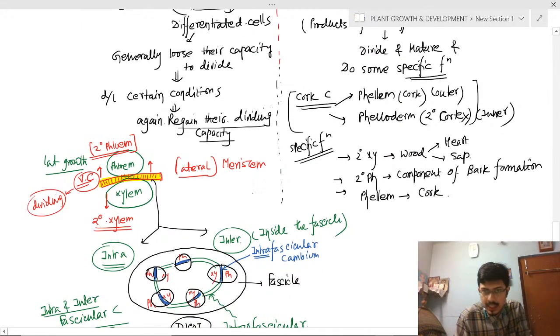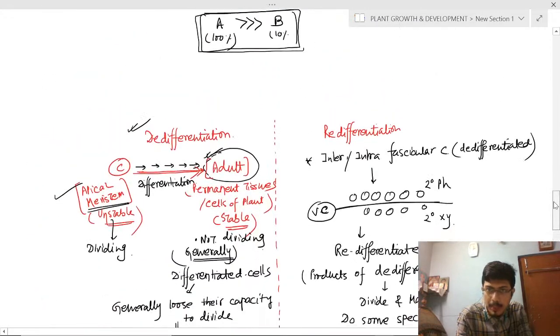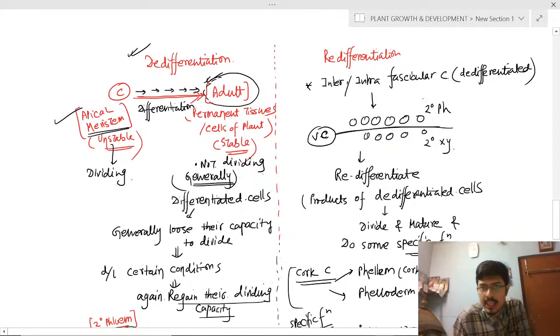And the secondary cortex are formed from the redifferentiated cells like intrafascicular cambium, and you can say that cork cambium is also a de-differentiated cell from where the cork and the secondary cortex are originating. So cork cambium is also a de-differentiated cell.